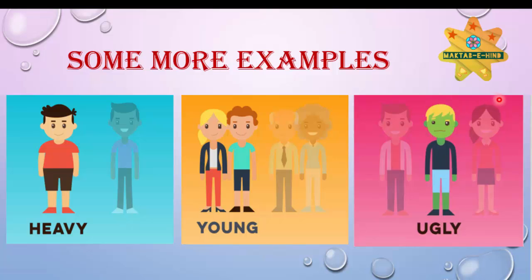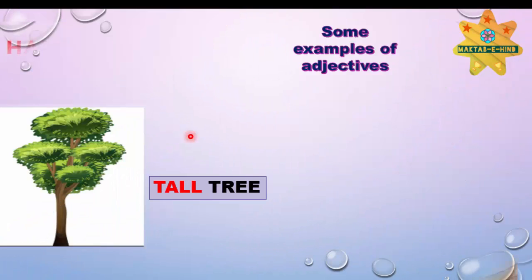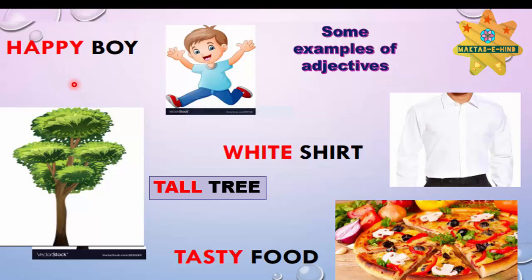Now look at this pink box. Here, out of these three children, the middle one is looking ugly. So ugly describes the character of this boy. So ugly is called an adjective. Let's see some more examples.